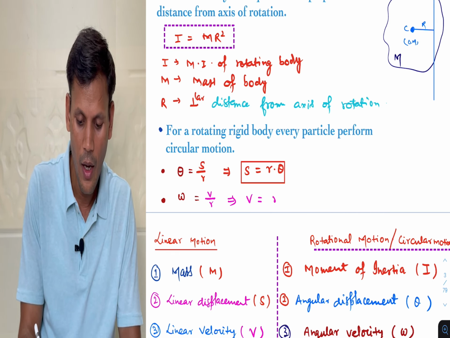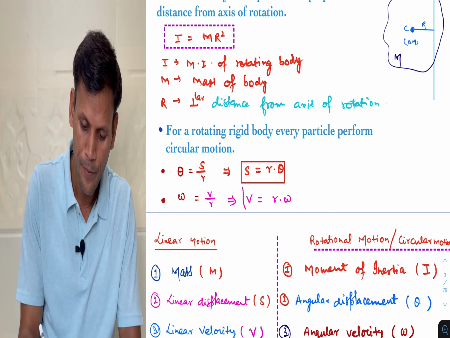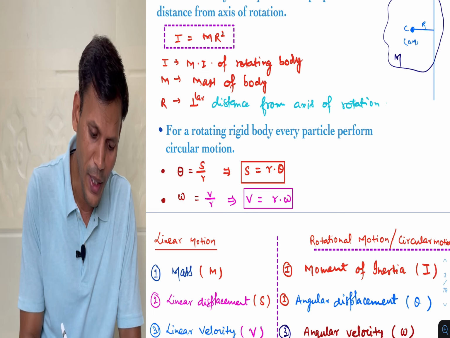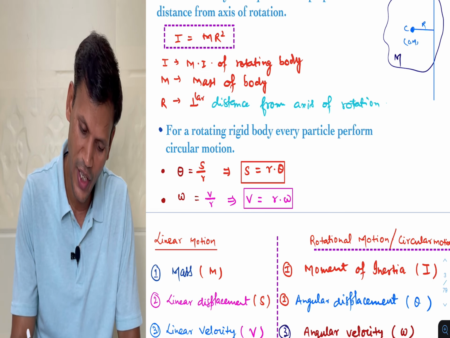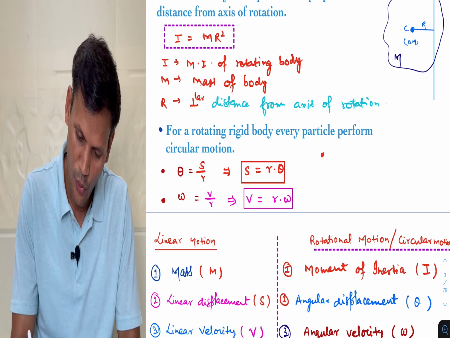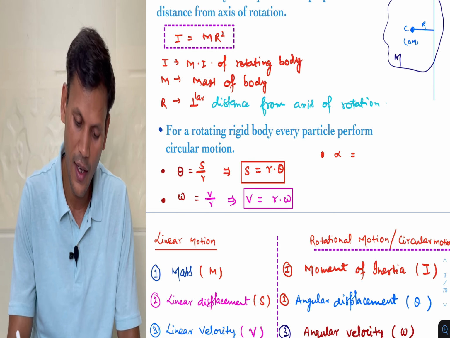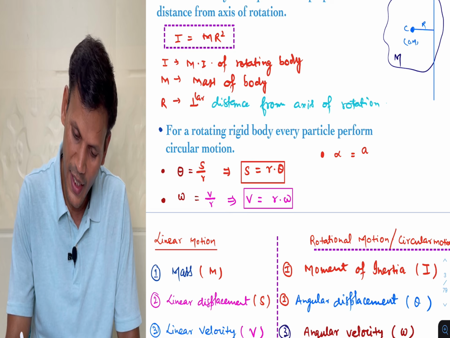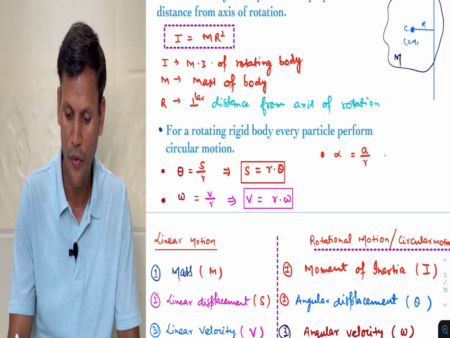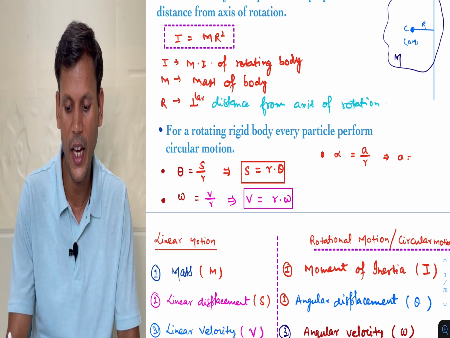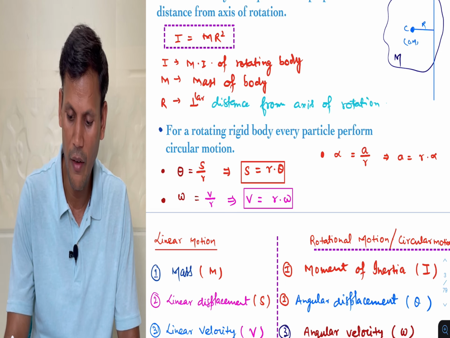So V will be R into omega. One more term is the relation between linear acceleration and angular acceleration. We know already angular acceleration, which is alpha, is linear acceleration upon radius. So from here we can get A will be R into alpha.